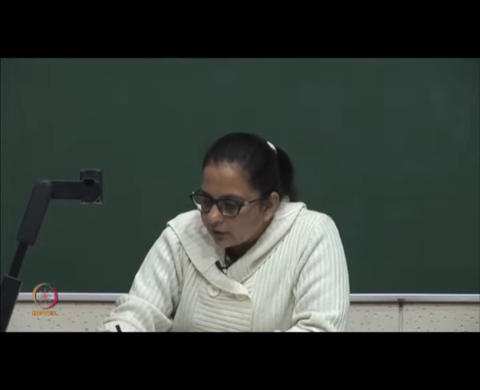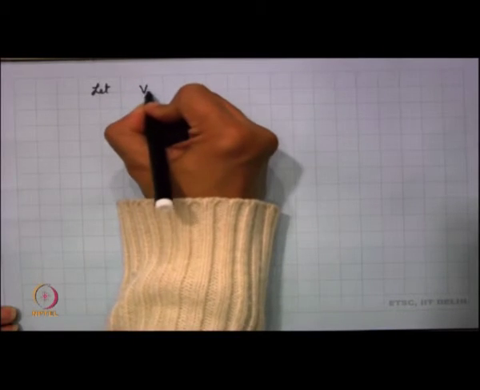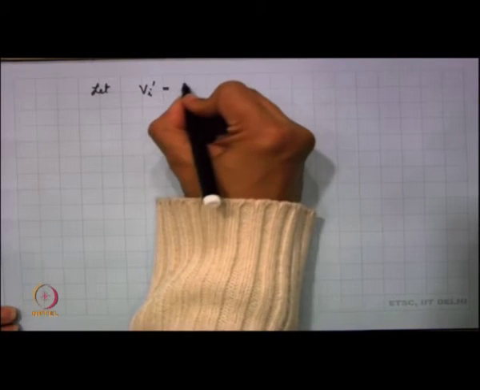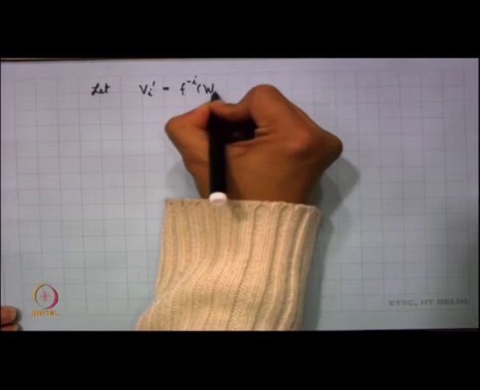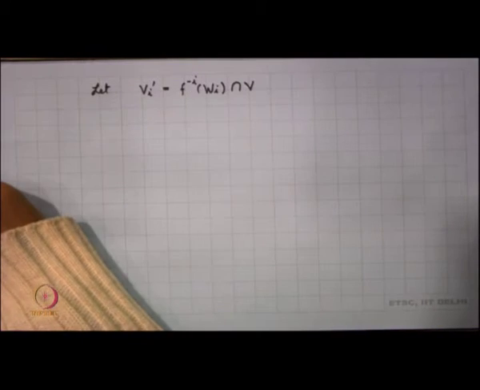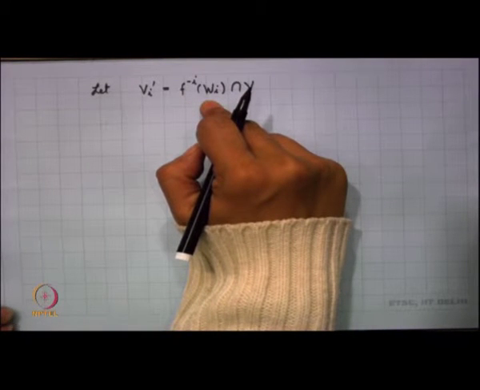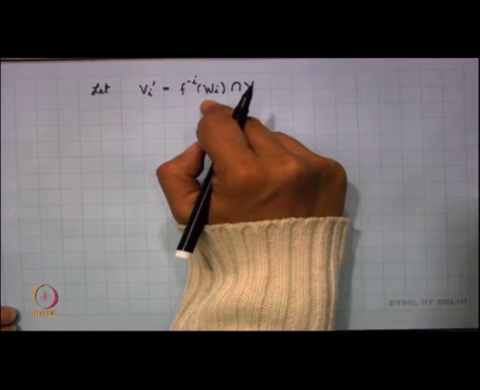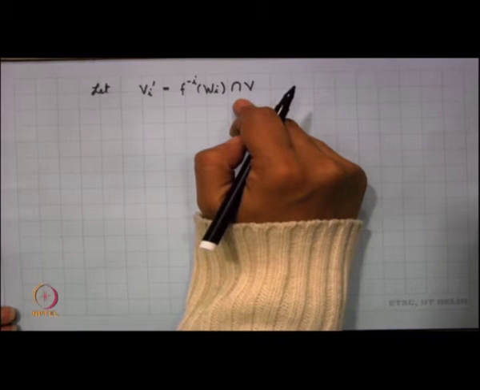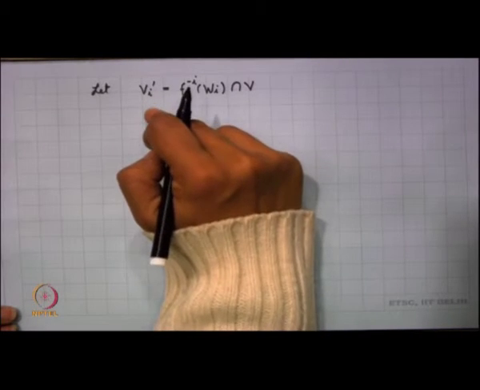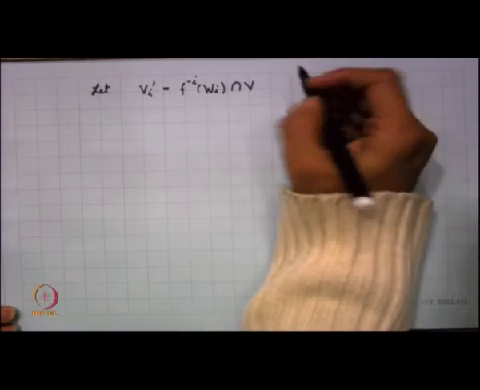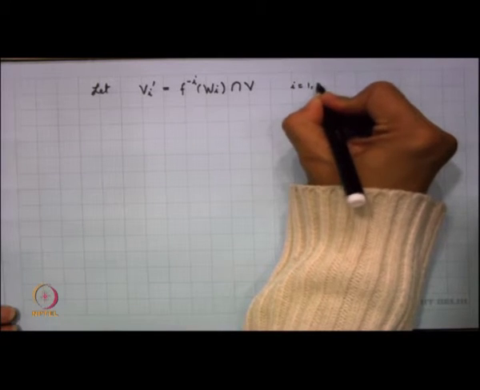I am now defining V_i prime to be equal to f^(-i) of Wi intersection V. I know that my point x belongs to f^(-i) Wi, and definitely it belongs to V also. So, this V_i prime happens to be a neighborhood of x, for all i from 1 to k.